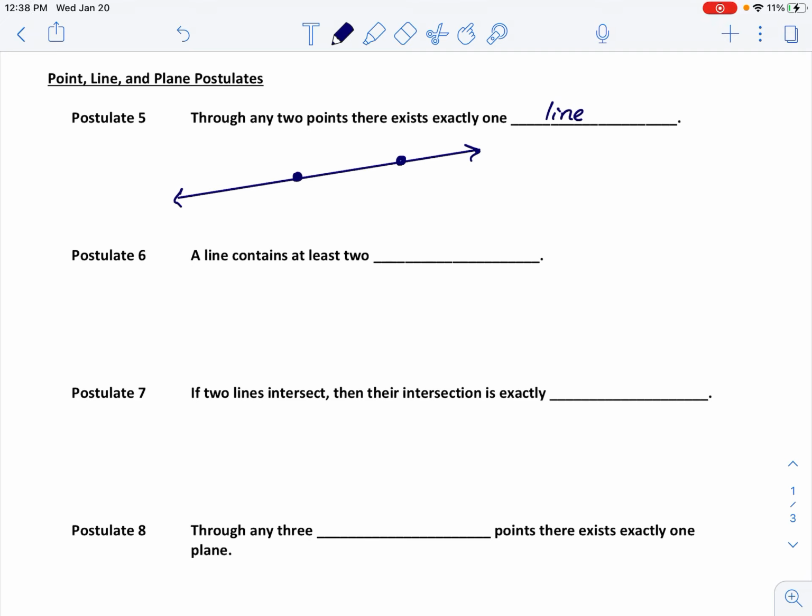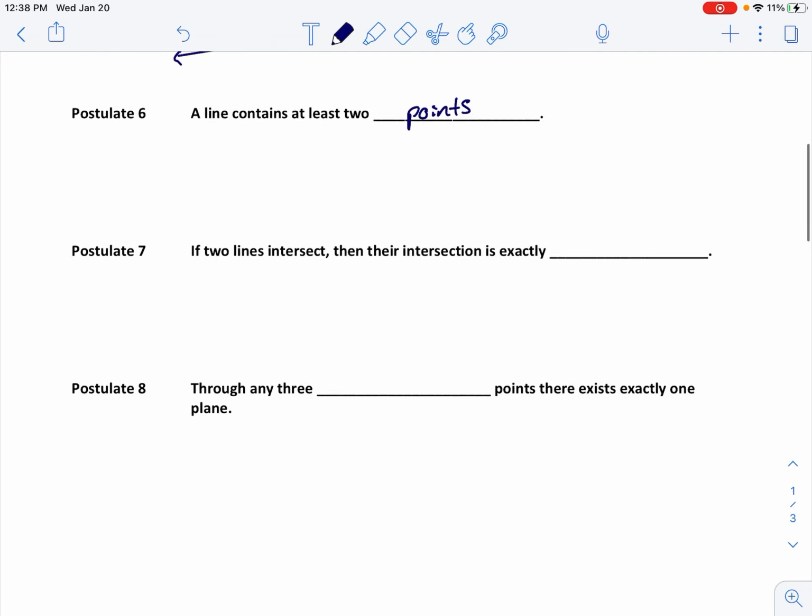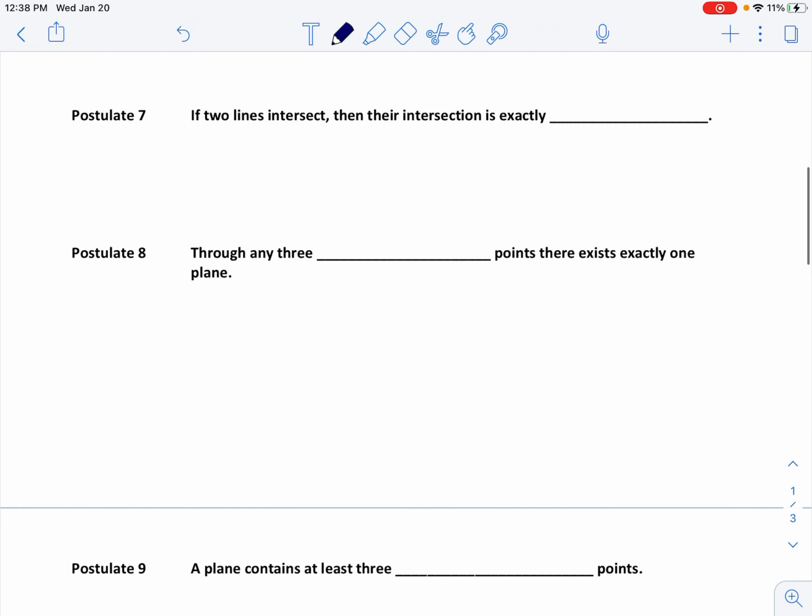Another one is almost like a converse of this. A line contains at least 2 points. We know that any line has at least 2 points. It is determined by 2 points because of what we just talked about. If I were to put 2 points anywhere in space, I would be able to draw one line through them. Next postulate says if 2 lines intersect, then their intersection is exactly 1 point, which is, again, just an assumption.